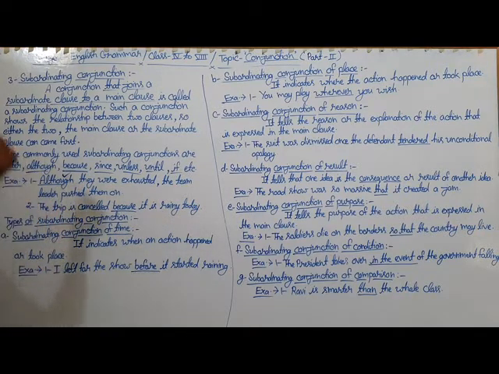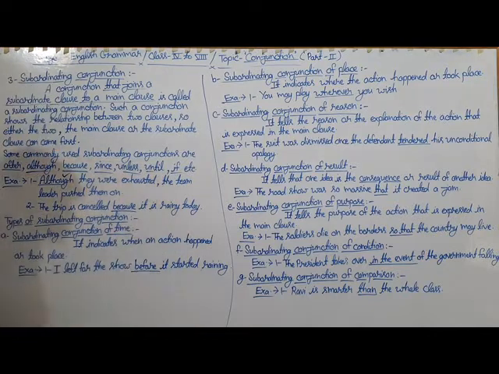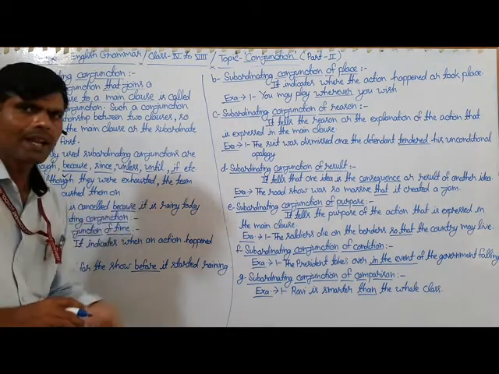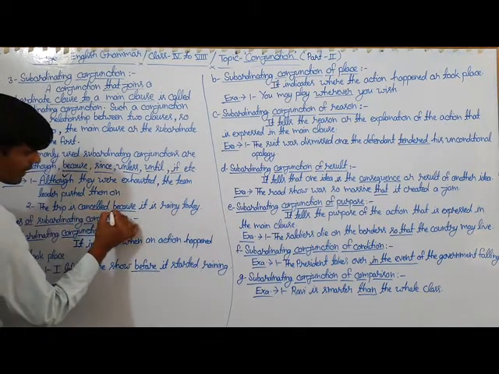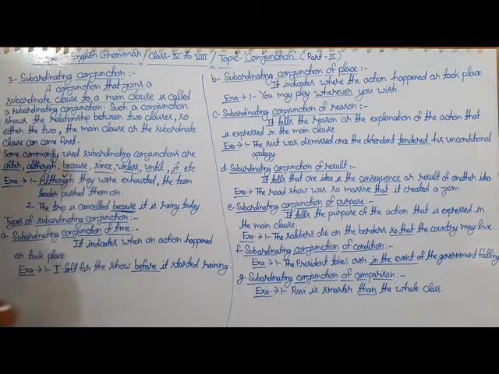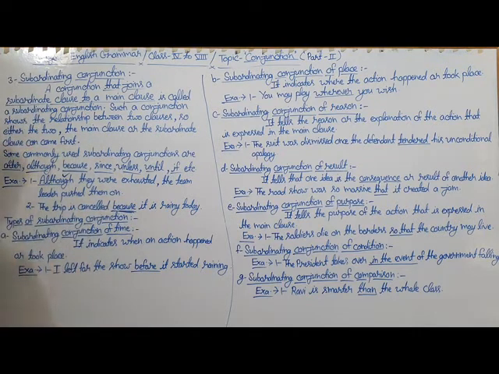And here is the second example: The trip is cancelled because it is rainy today. Here the underlined word because is used to join two clauses. The first one is the main clause, the trip is cancelled.